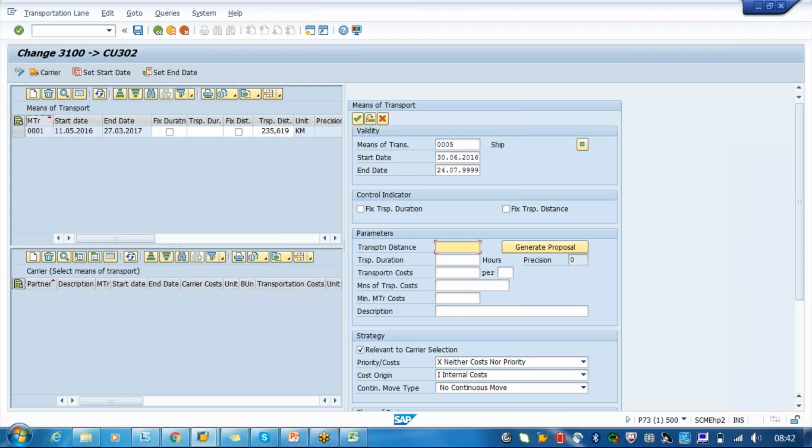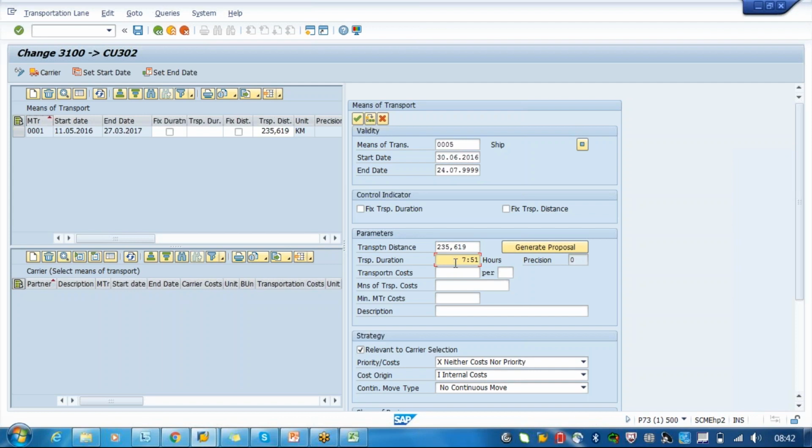So what is the distance between the 31002 and the customer? If you say generate proposal, based on the address details, the country and all, the system will automatically come up with it. So this is showing 235,619 and it will take some 7 hours.